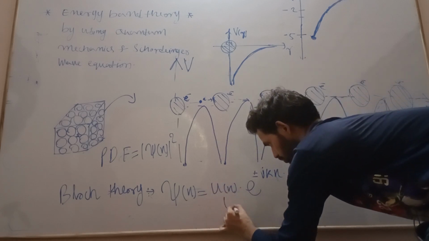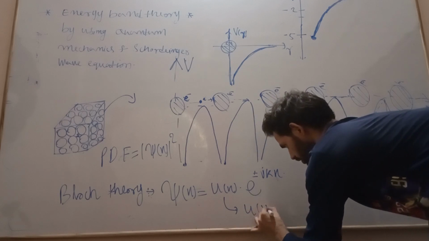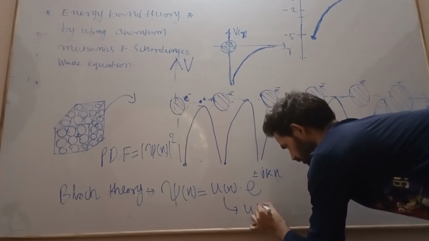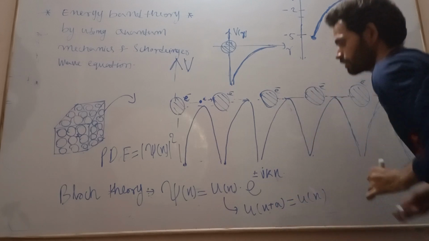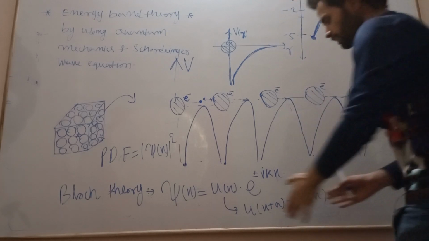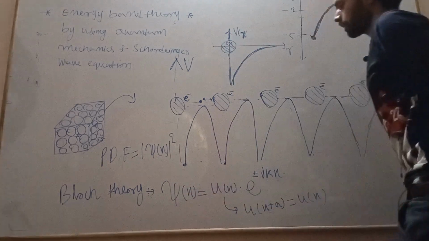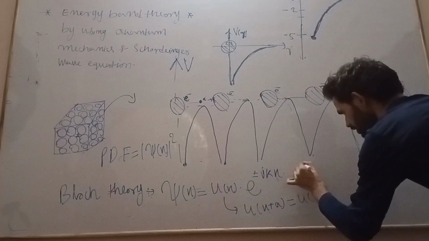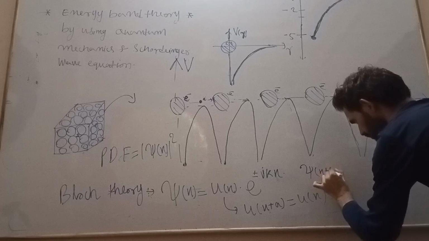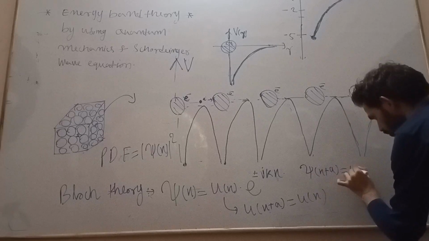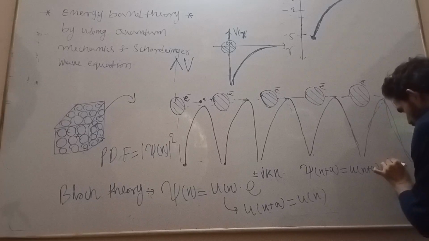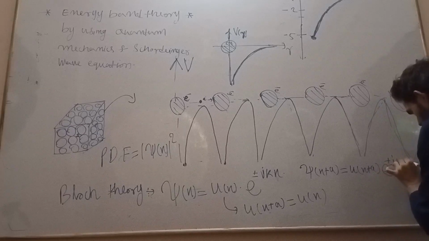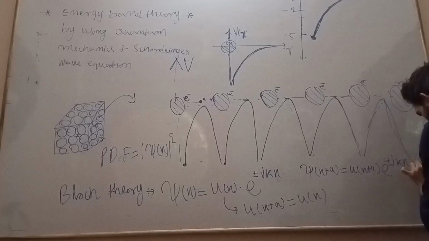So this is my Bloch function, which is periodically varying, meaning u of x is a periodic function. If it is a periodic function, this wave function is also periodic. How? See, psi of x plus a is equal to u of x plus a into e to the power plus or minus j k x into e to the power plus or minus j k a.